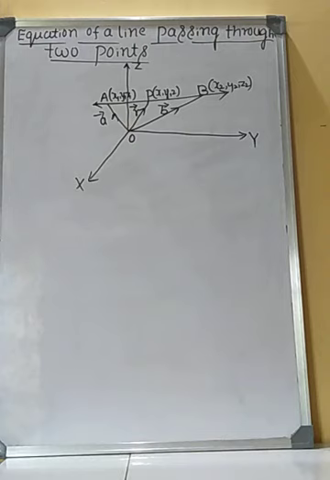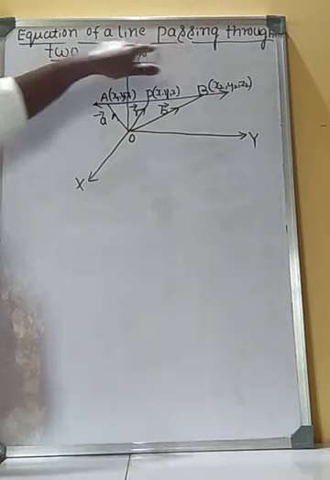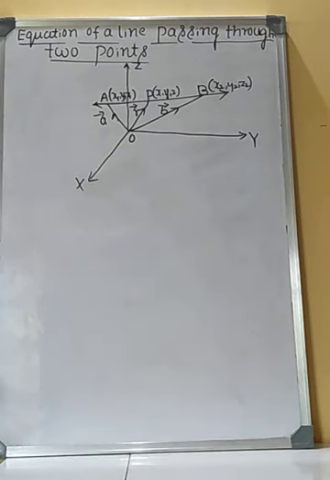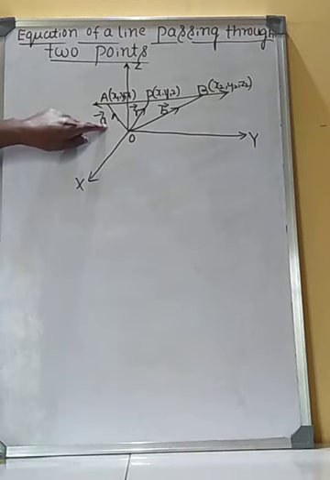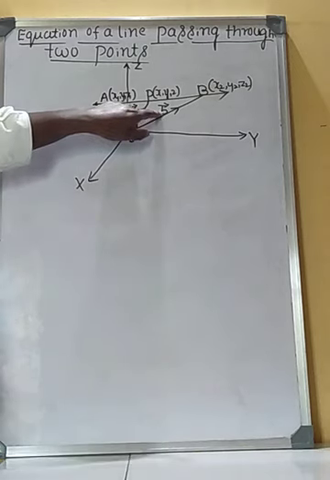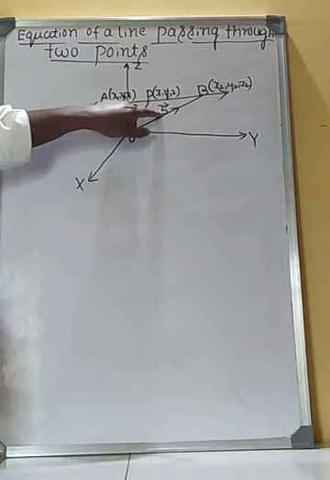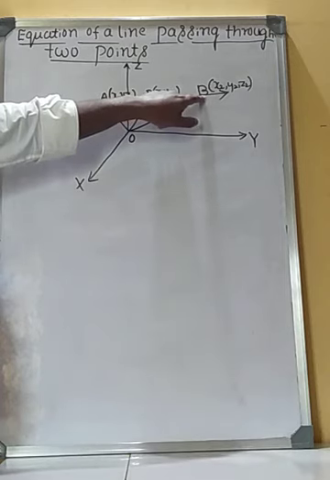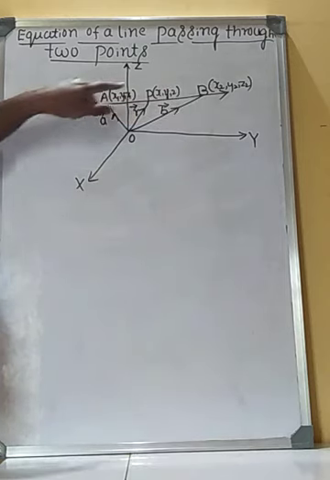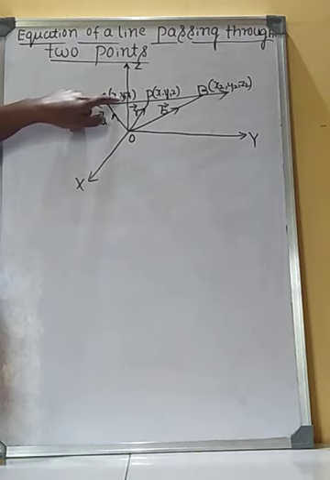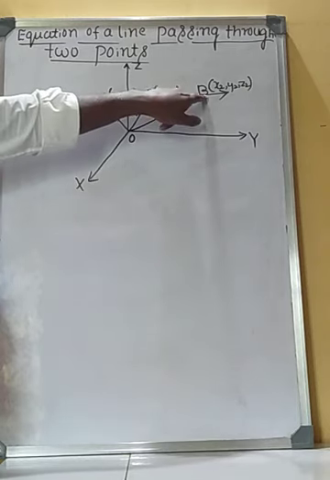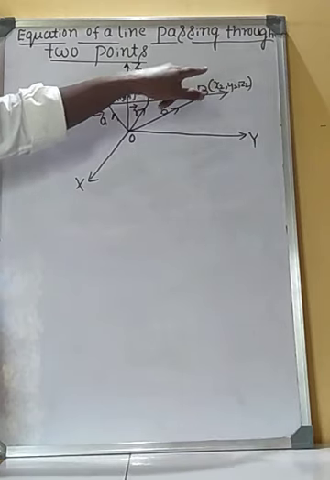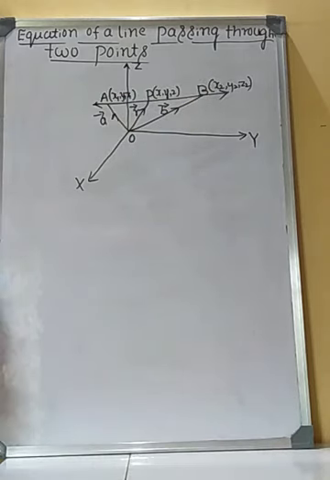So here, the equation of a line passing through 2 points. In this figure, let vector A and vector B be the position vectors of 2 points, point A (x1, y1, z1) and point B (x2, y2, z2) respectively.